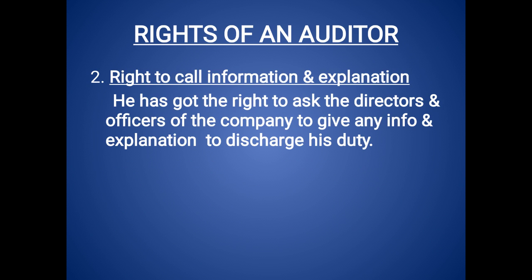The next one is the right to call for information and explanation. The auditor has the right to ask the directors and officers of the company to give any information and explanation in order to discharge his duty. Here the officers are managing agents, secretary, treasurers, etc. Suppose he finds some entries are made wrong, at that time the auditor can ask the officers to give the explanation why they have made this particular entry or why this particular statement is there.